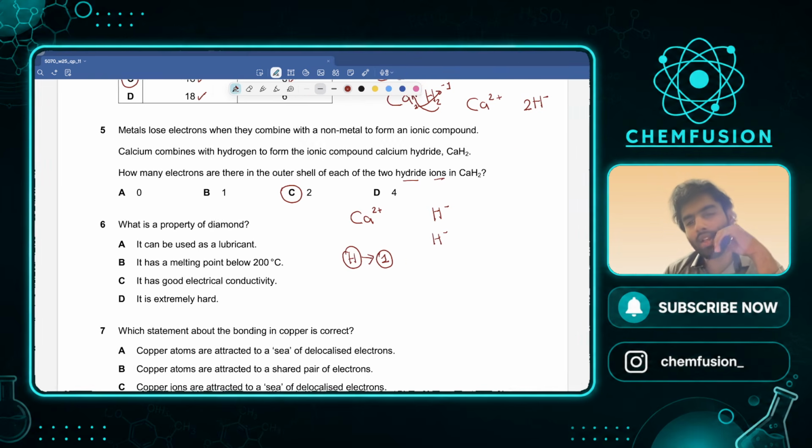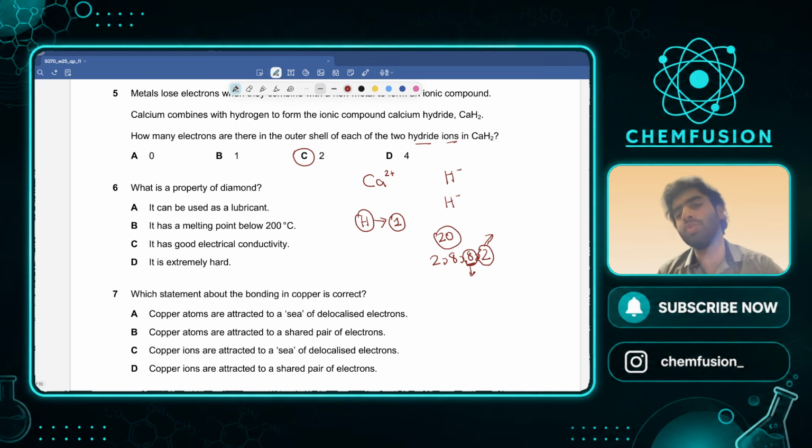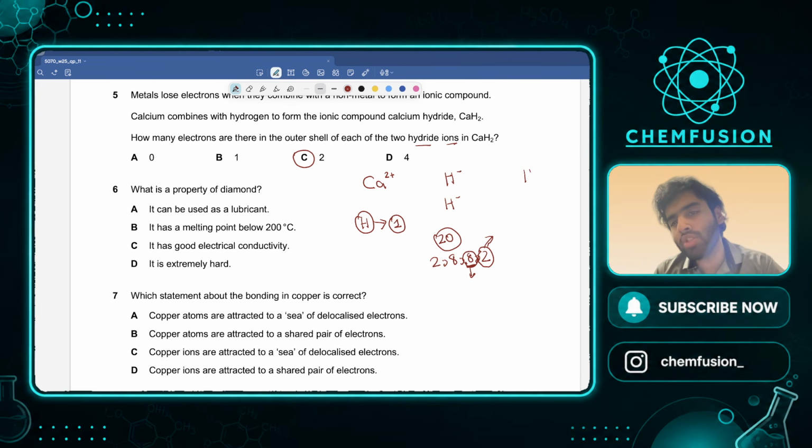So calcium has the electron number 20. ठीक है, it means 2,8,8,2 इसकी कन्फिगरेशन है. इसने ये आउटर शेल 2 लूज करने, तो इसका ये आउटर शेल बन जाएगा. It will have stable configuration, it will lose these 2. What about hydrogen? Hydrogen, you have 2 hydrogens, 1 electron in each hydrogen, right?